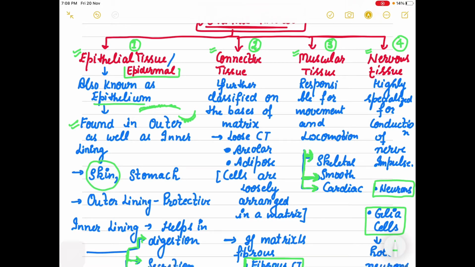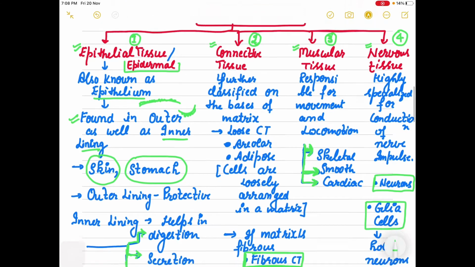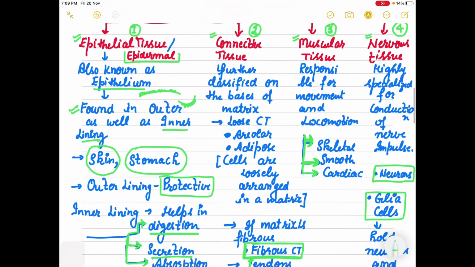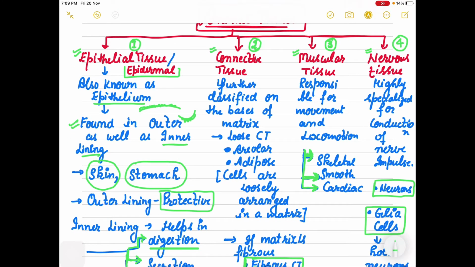On the skin it is present on the outer surface. If we talk about the stomach, the inner lining is covered with epithelial tissue. If it is found as the outer lining, the function is usually protective. The inner lining helps in secretion, absorption and digestion. So the epithelial layer can be an outer lining, or it can be an inner lining.